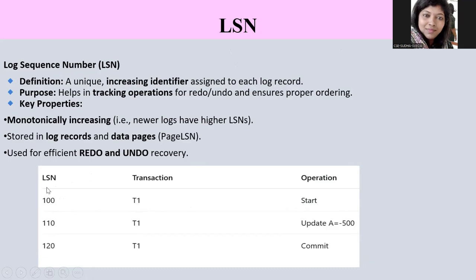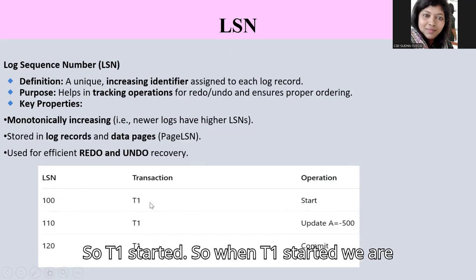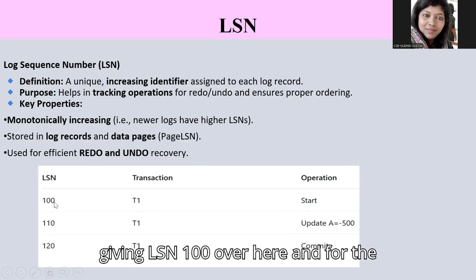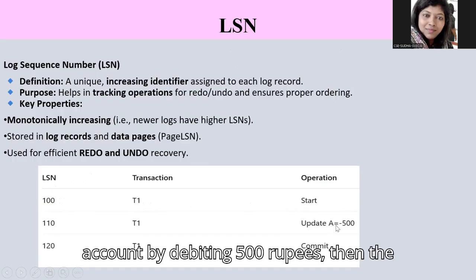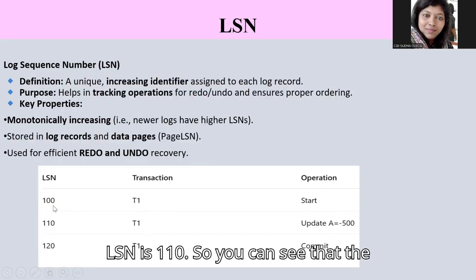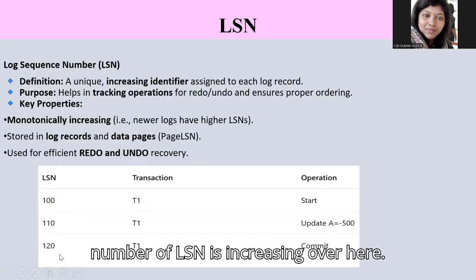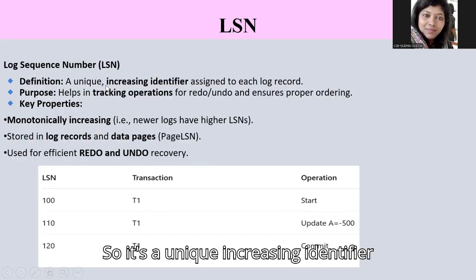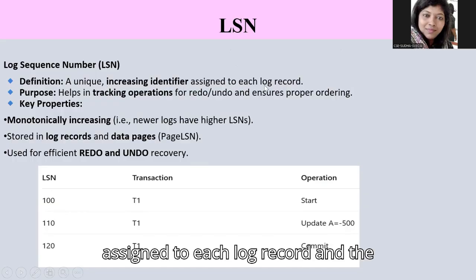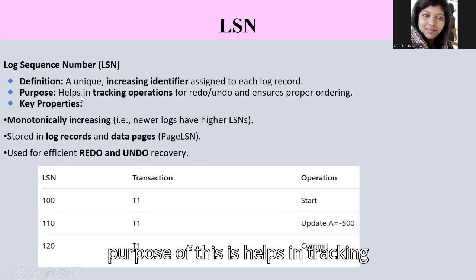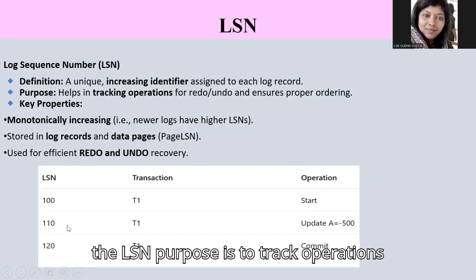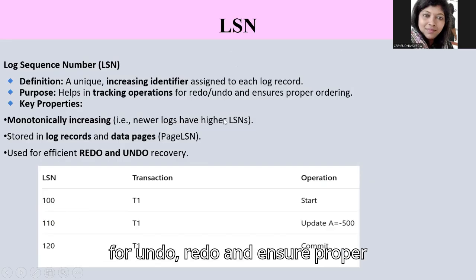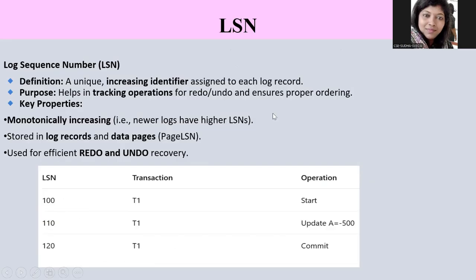Okay, so T1 started. When T1 started, we are giving LSN 100. For the next operation, which is updating A's account by debiting 500 rupees, the LSN is 110. You can see that the LSN number is increasing. So it's a unique increasing identifier assigned to each log record. The purpose of this is to help in tracking operations for undo and redo operations, and ensure proper ordering.